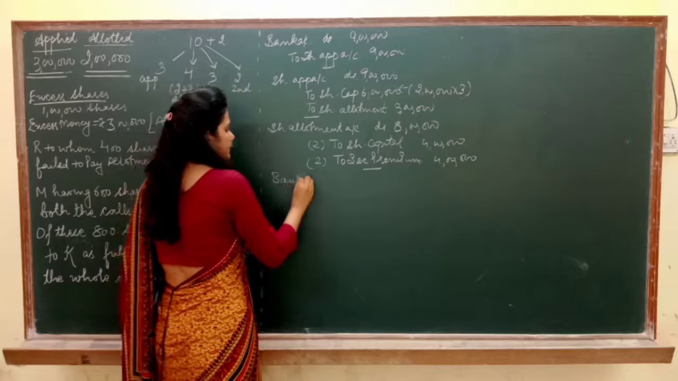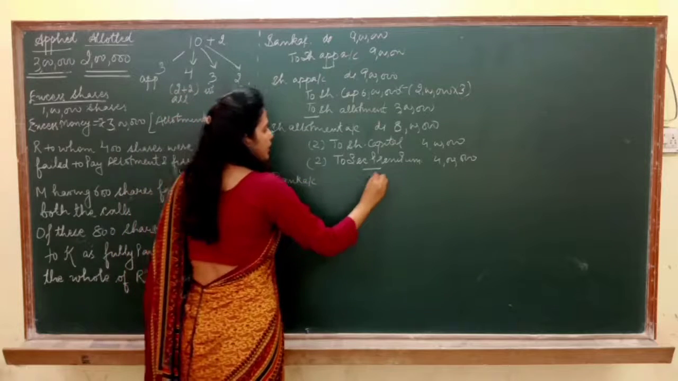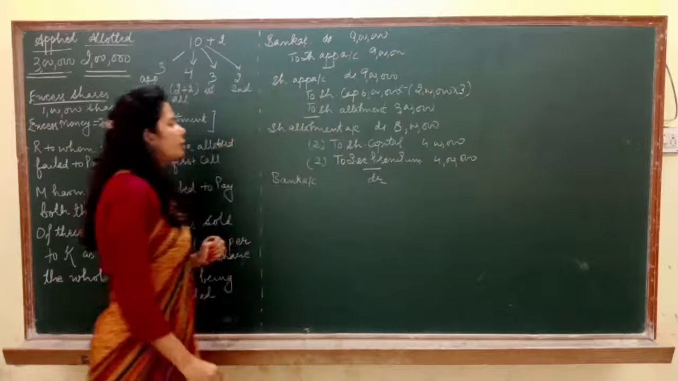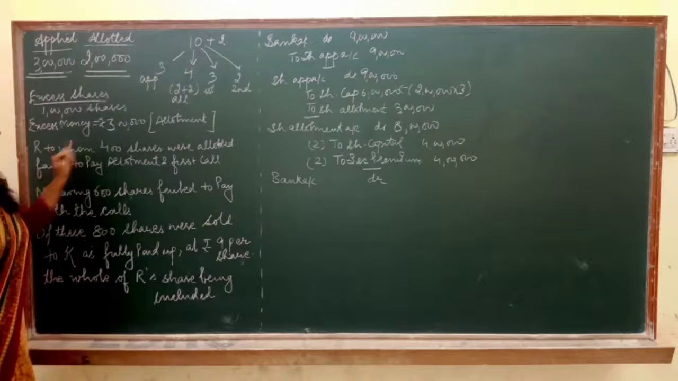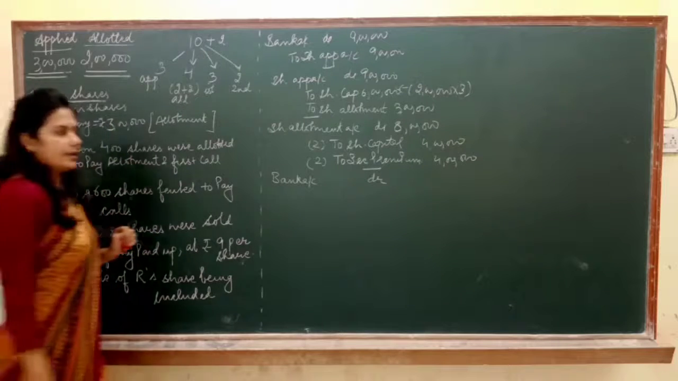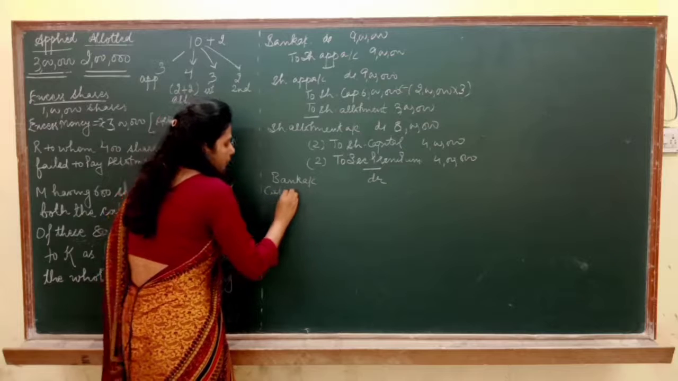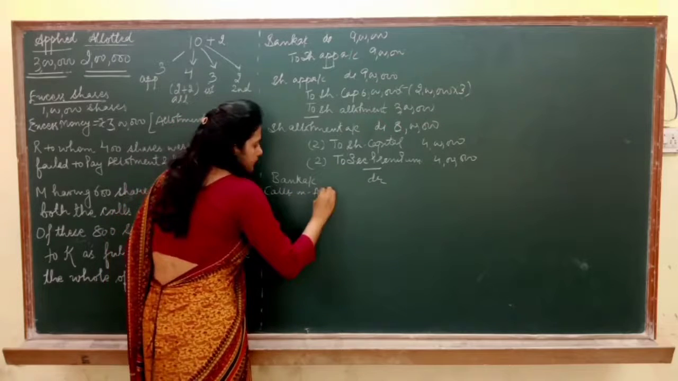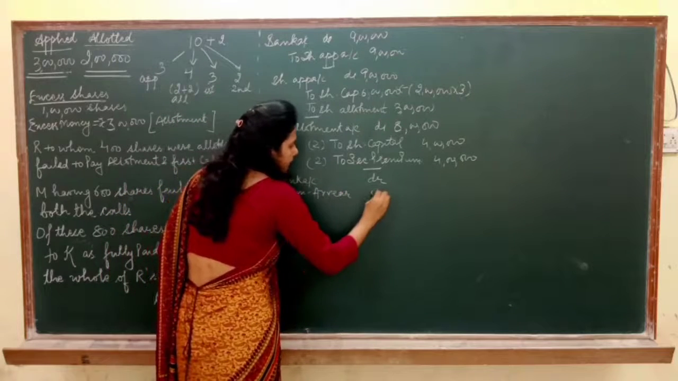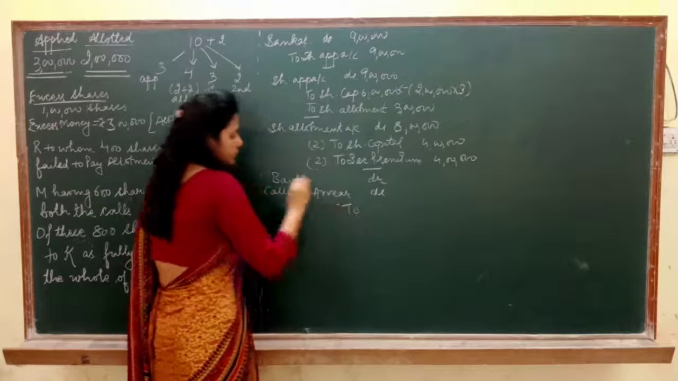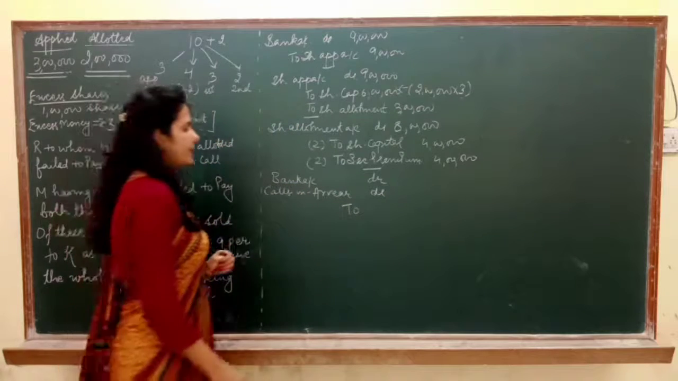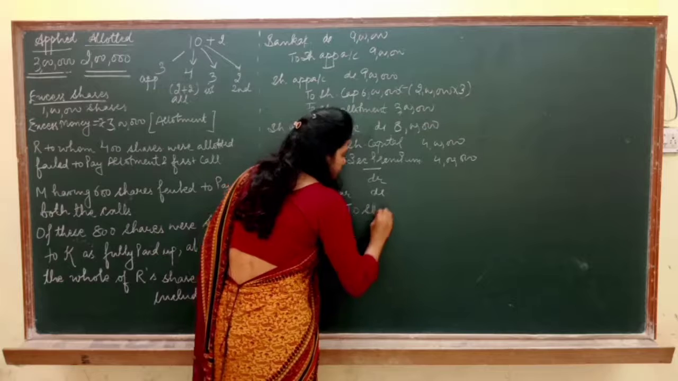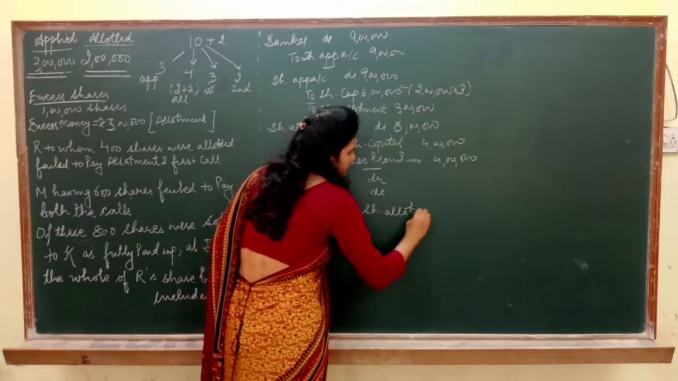Next is bank account debited. Now we know clearly that a person has failed to pay the allotment. It means that there are calls in arrears in the question. So bank account debit, calls in arrears account debit to share allotment.